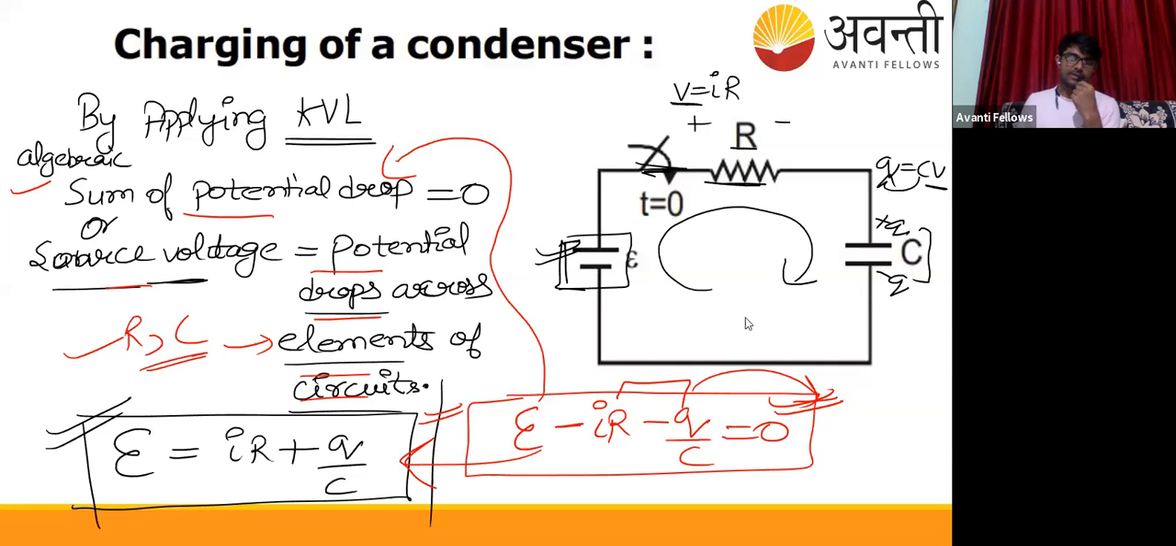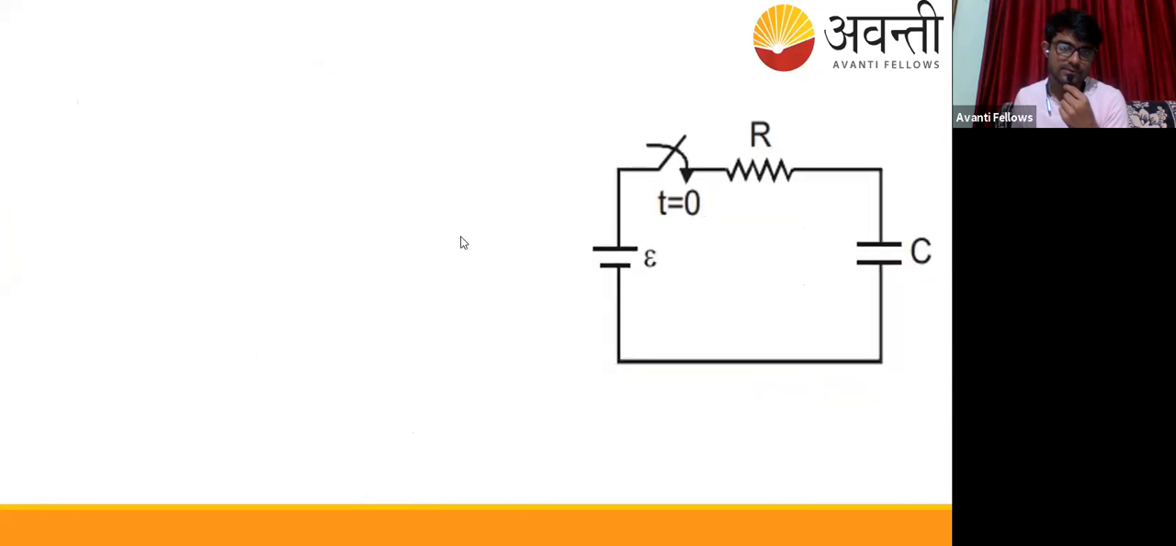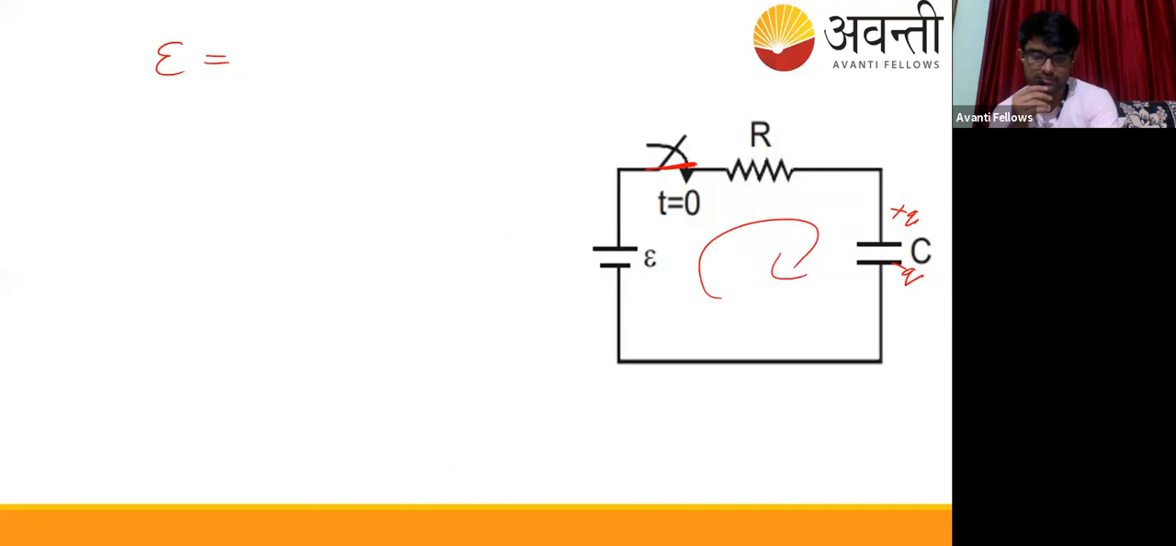Okay, so moving ahead, for solving this question we need to derive the equation of charge in this circuit. As I've told you, this was the equation. We closed the circuit, and there was plus q and minus q on the plates, and current was flowing like this. We got the equation E = IR + q/C.